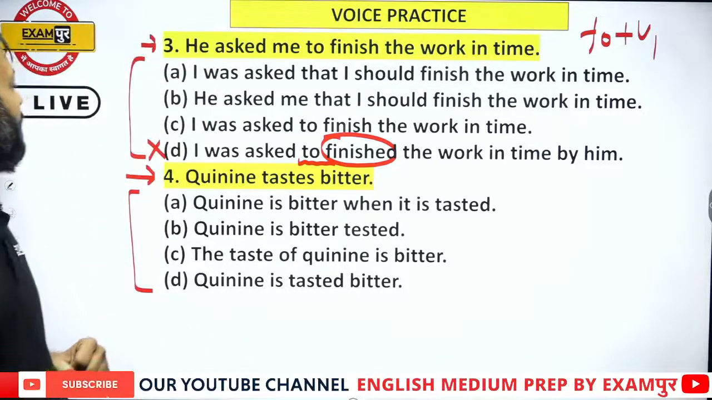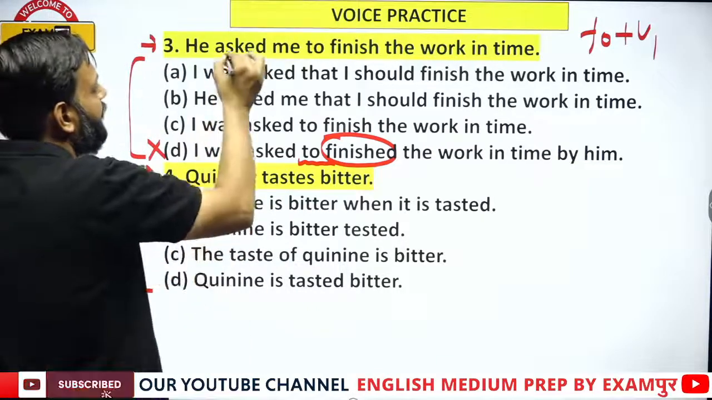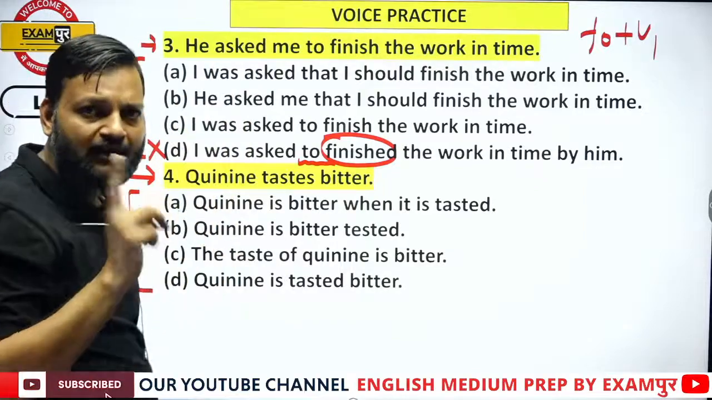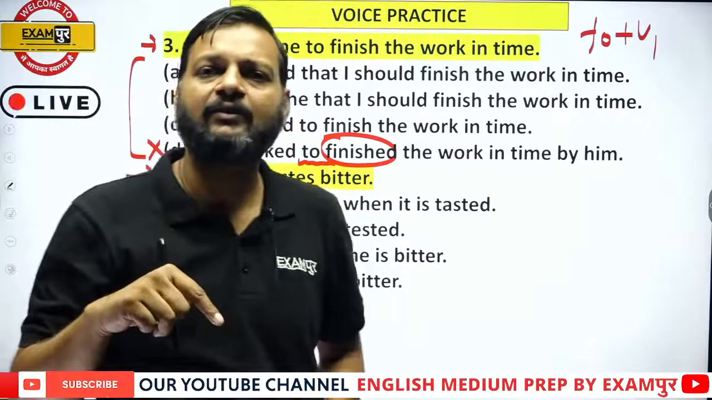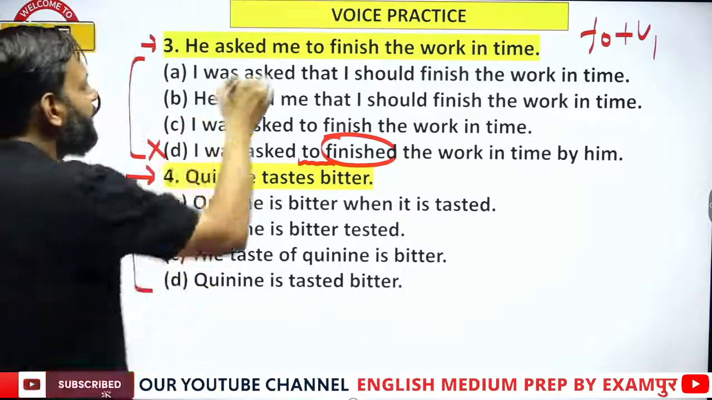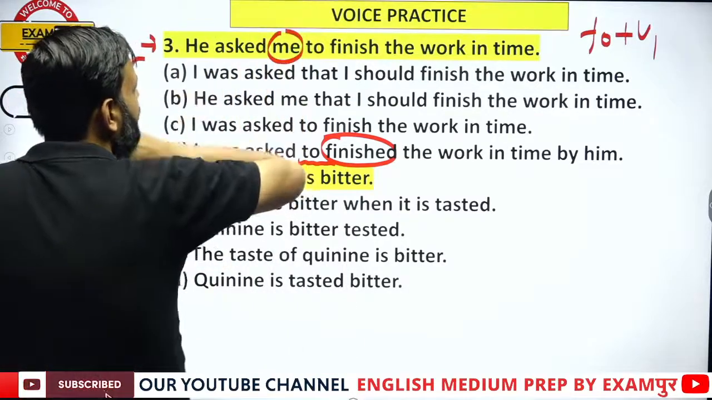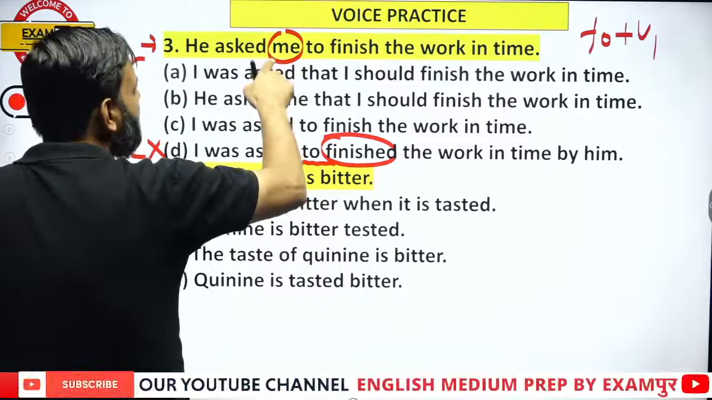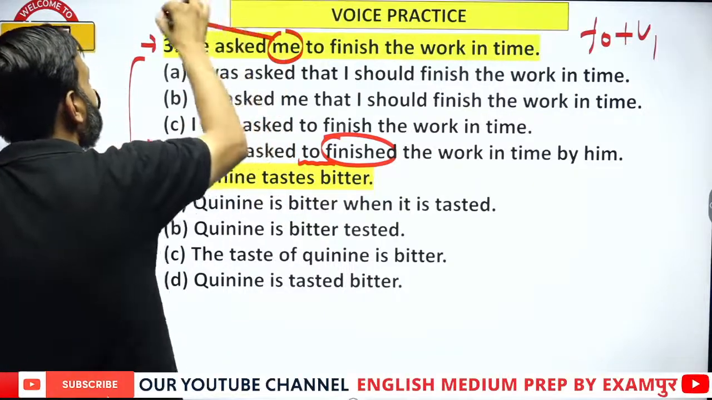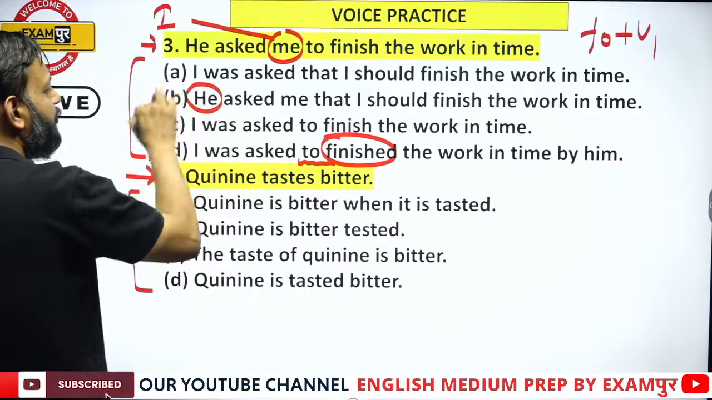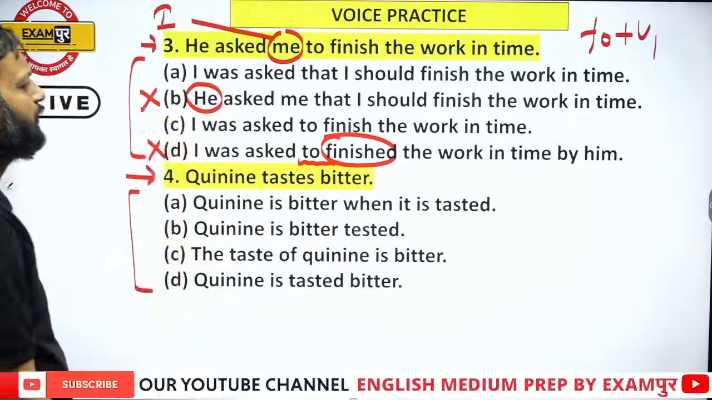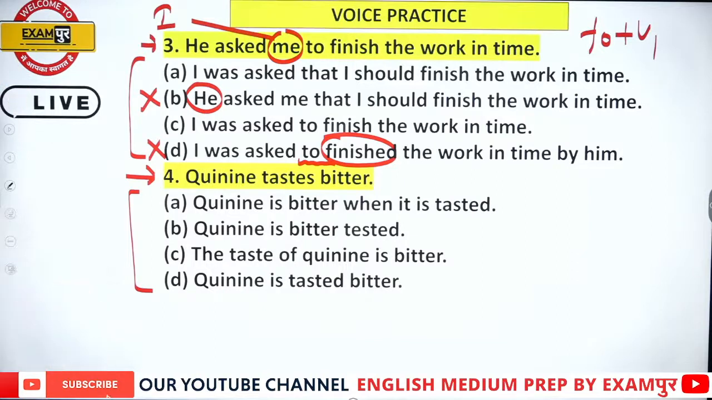Now in B, when we change a sentence from active to passive, the subject becomes object and the object becomes subject. So here the object is me. When we change this sentence into passive, the subject would become I, but here the subject is he, so eliminate this option. Now, I was asked to finish the work in time.